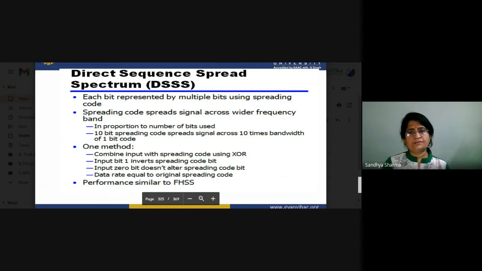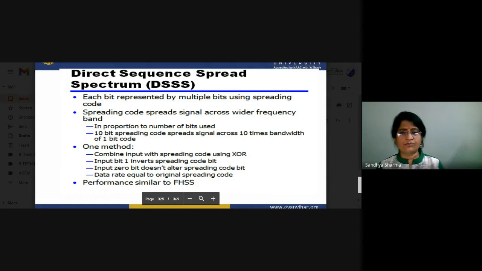Spreading code spreads signals across a wider frequency band. In proportion to the number of bits used, a 10-bit spreading code spreads the signal across 10 times the bandwidth of a 1-bit code. One method is to combine the input with the spreading code using XOR over the input bit interval, so that this can be implemented.